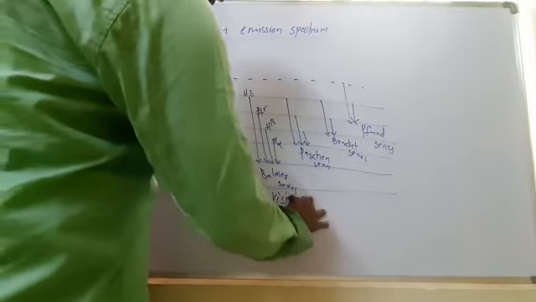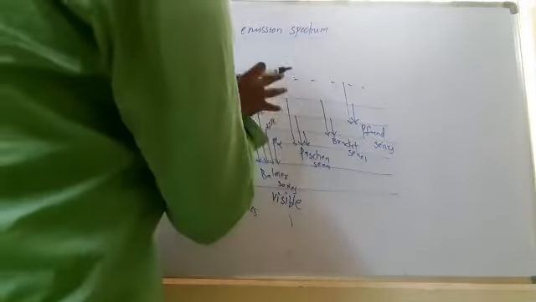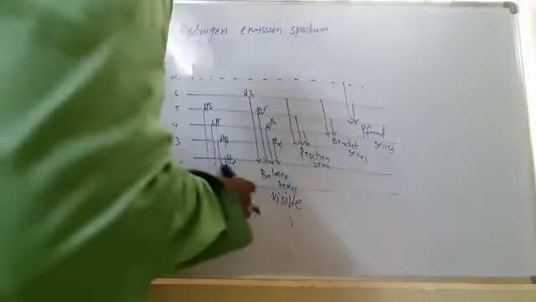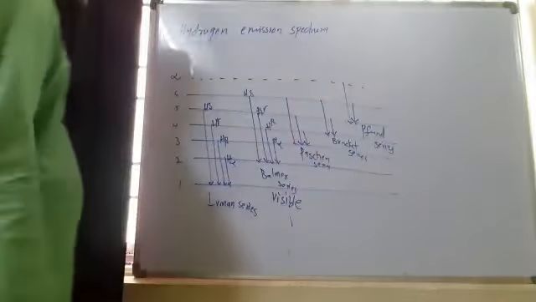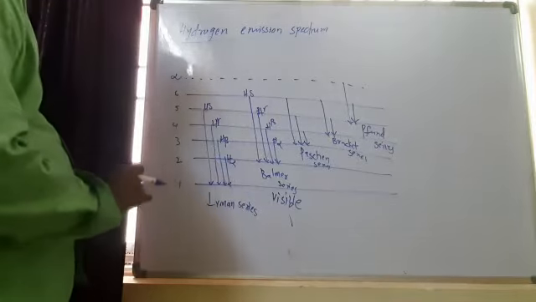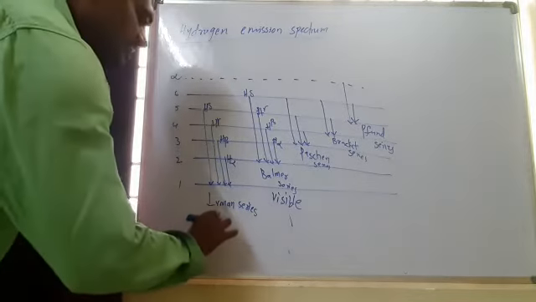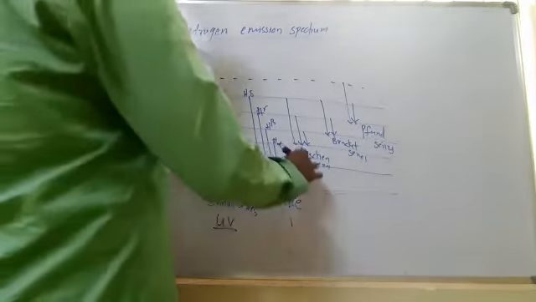This is present in the visible region, so we can see these lines only. We can observe only these lines with our naked eyes. But the Lyman series and the remaining series we cannot observe with the naked eye, because the Lyman series spectral lines appear in the UV region.